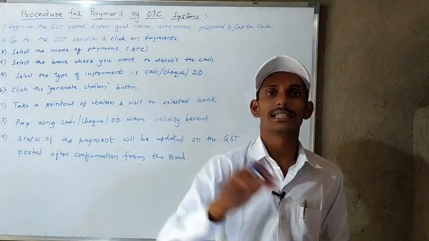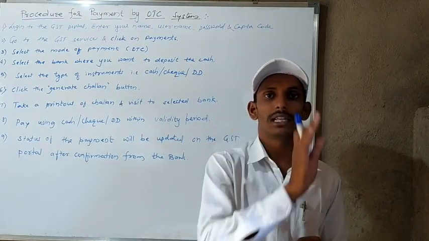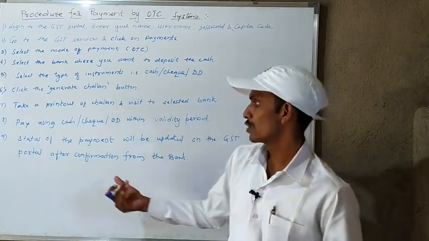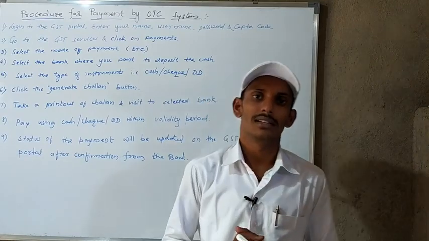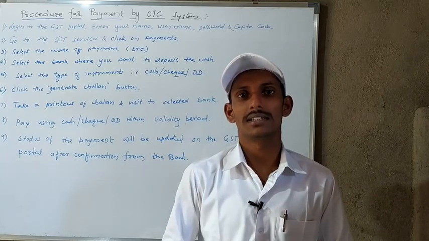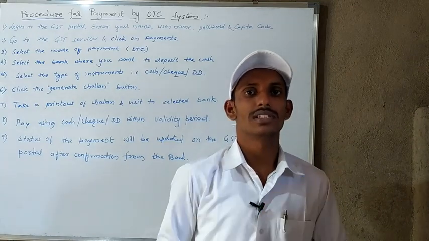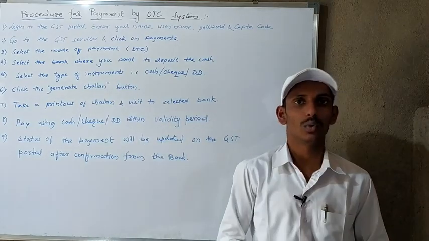When you deposit the cash in the bank, then the bank has to confirm the payment, and then the GST portal will automatically show you the confirmation of payment. The payment status will be updated in such a way that it shows the payment has been deposited in the cash ledger. Okay, this is the procedure for payment by OTC.